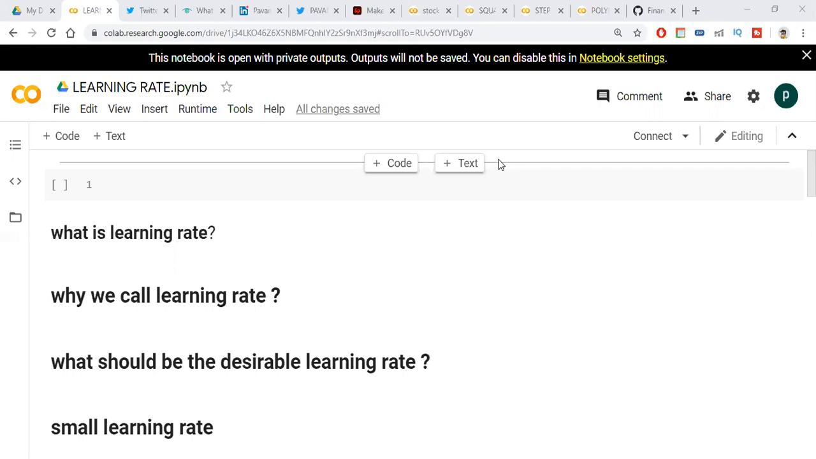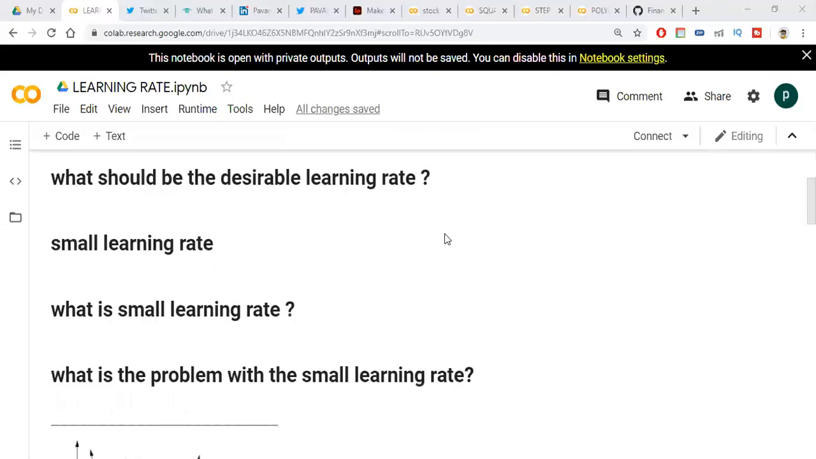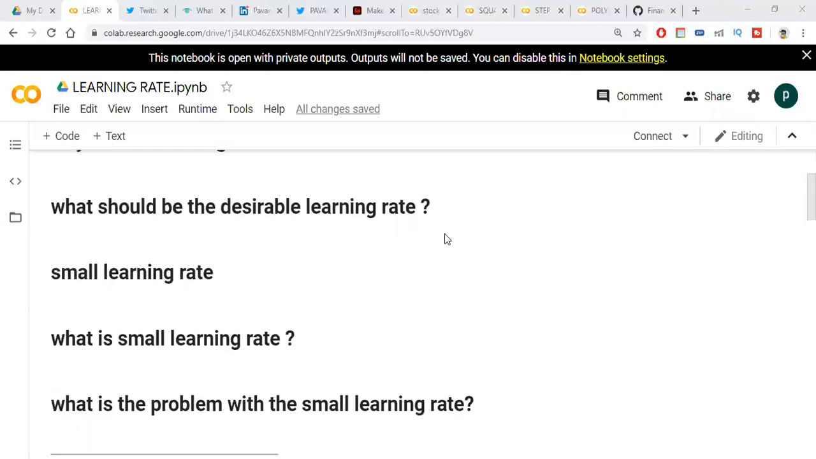Normally, there are three types of learning rates: small learning rate, big learning rate, and good learning rate. First I will discuss the small learning rate. What is small learning rate? It means the value of the learning rate is small. In the name itself, the value of the learning rate should be small.